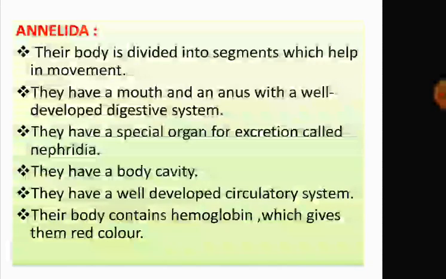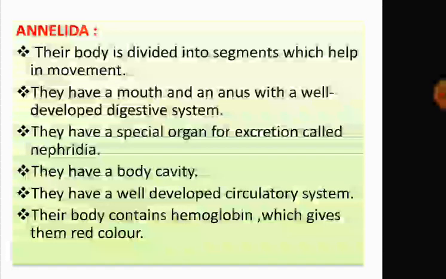Annelida, they are the segmented worms. That is, body is divided into segments. Their body is divided into segments which help in movement. They have a mouth and an anus with a well-developed digestive system. So the annelids have a soft, cylindrical and bilaterally symmetrical body. They have a special organ for excretion, and that special organ is called nephridia.